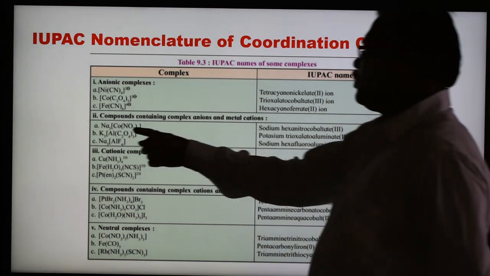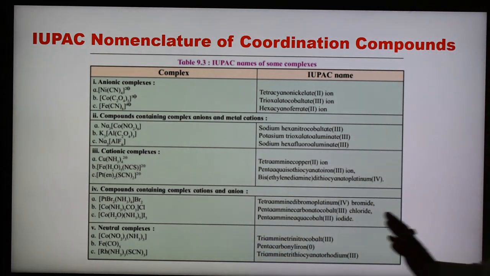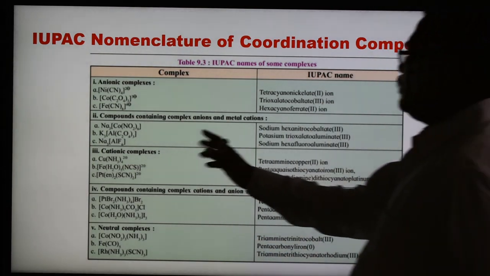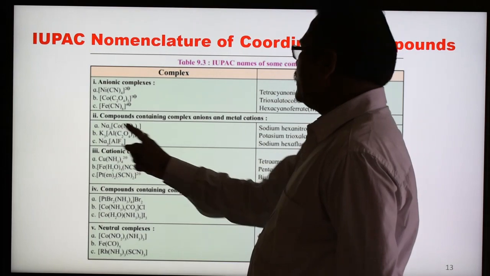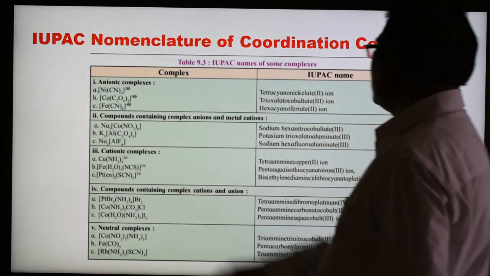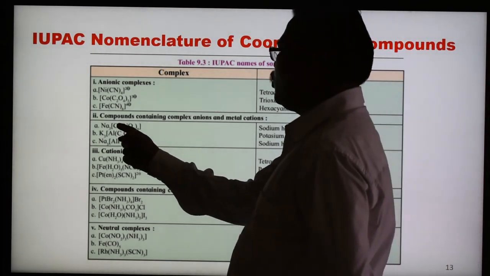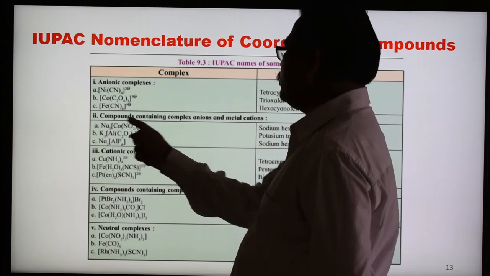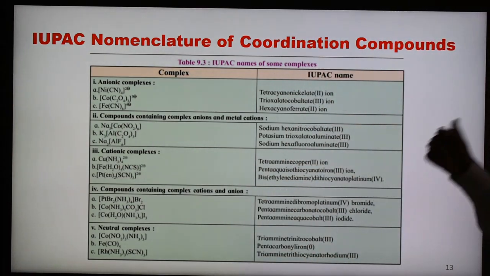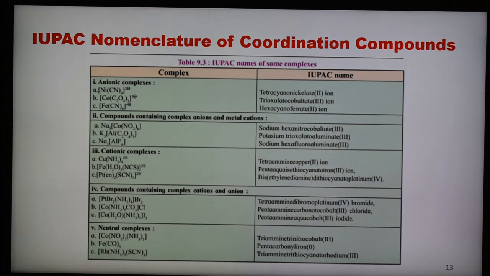Whether it is 3 or 4, the sodium number no need to write. So write sodium first, then hexanitrocobaltate. Again cobalt is a part of negative ion, because sodium is positive, so this is negative. So in this case we can write the name sodium hexanitrocobaltate.